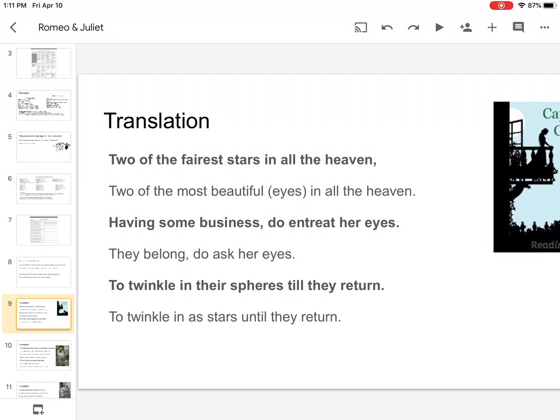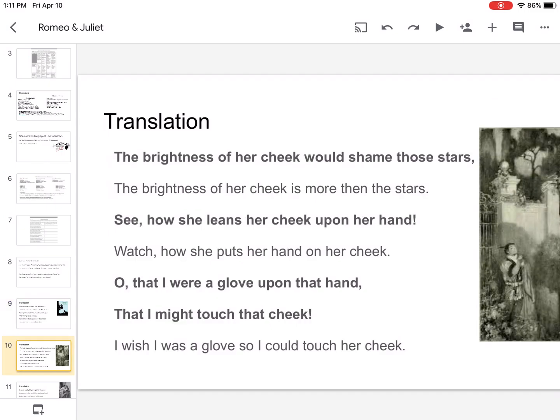Okay, so you might do it a little bit differently. I don't know that I did a great job on that one. But again, you're going to be working with your English teacher. They're the experts on this, okay? So keep that in mind. Translation: the brightest of her cheek would shame those stars. The brightest of her cheek is more than the stars. See how she leans her cheek upon her hand? Watch how she puts her hand on her cheek. Oh, that I were a glove upon that hand, that I might touch that cheek. I wish I was a glove so I could touch your cheek.